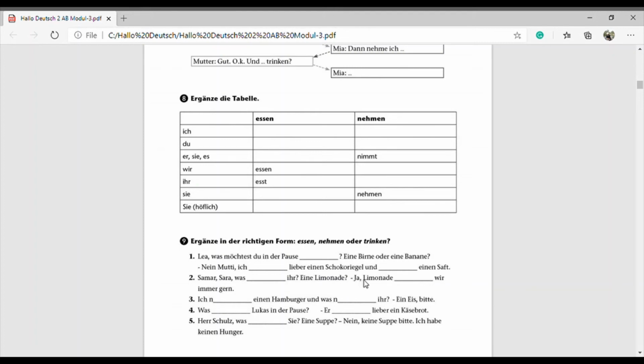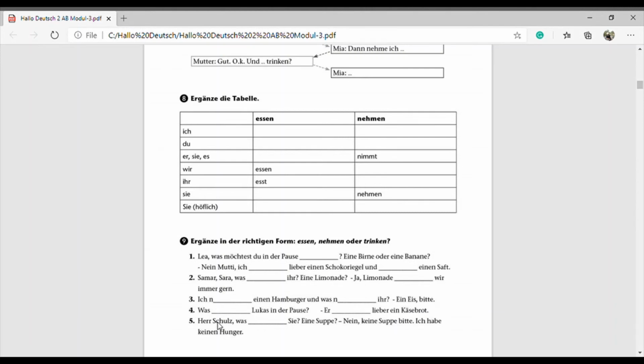Ja, Limonade trinken wir immer gern. Dann Nummer 3. Ich nehme einen Hamburger und was nehmt ihr? Ein Eis bitte. Nummer 4. Was isst Lukas in der Pause? Er isst lieber ein Käsebrot.